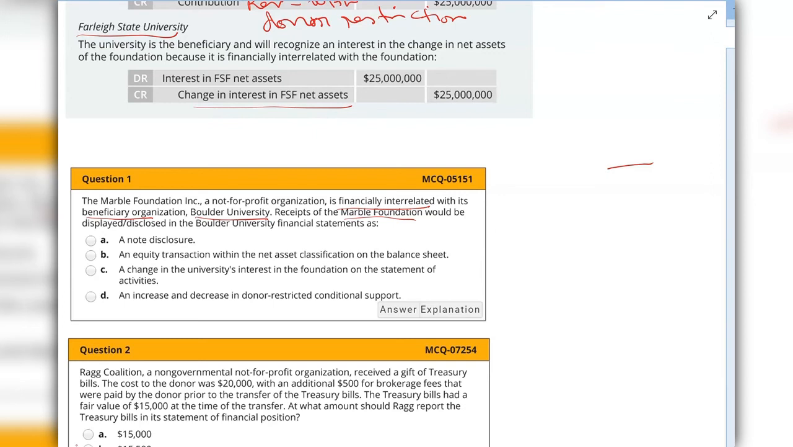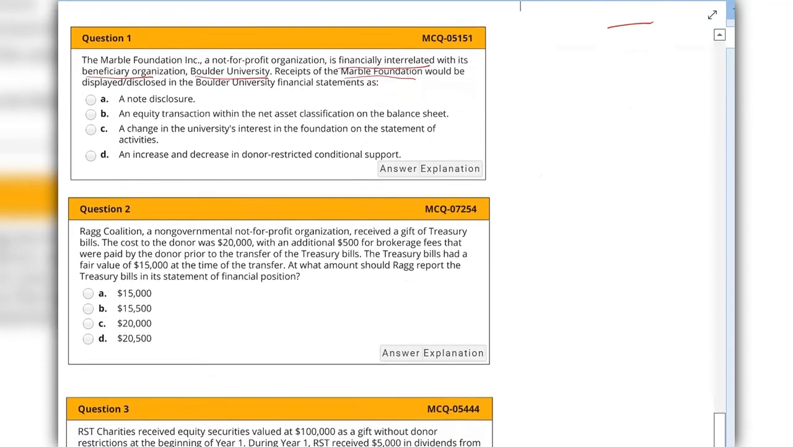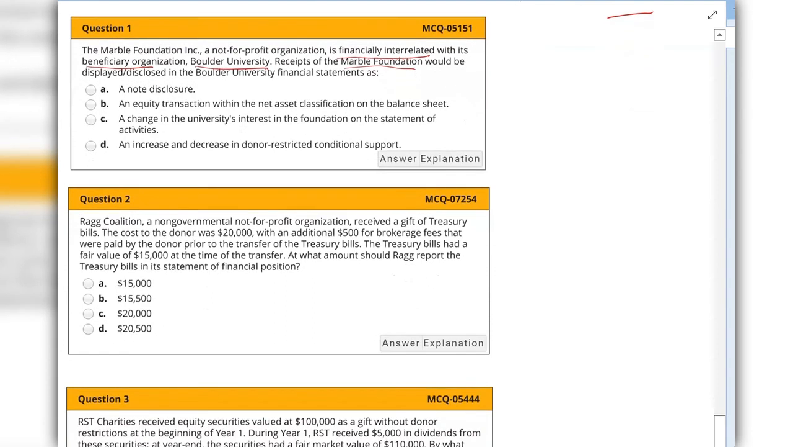So of course, Boulder University, the beneficiary or the ultimate recipient, will show it as a change in the university's interest in the foundation's net assets, and they will show it on the statement of activities. So it's not just a simple note disclosure, it's not anything about equity transactions, and they cannot show it as a regular type of contribution revenues and contribution receivables.